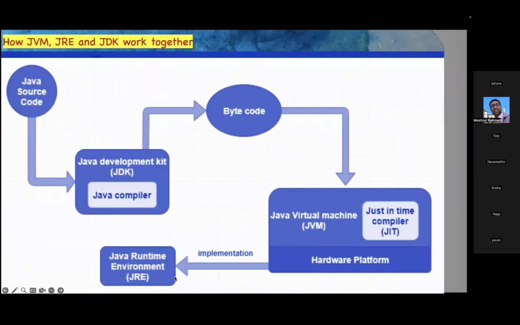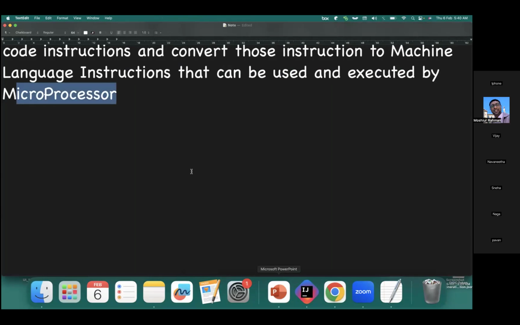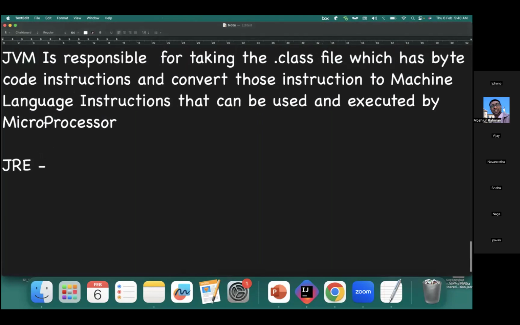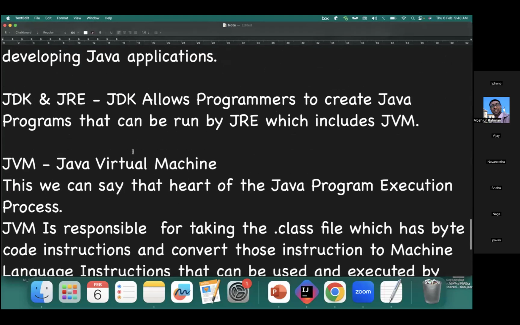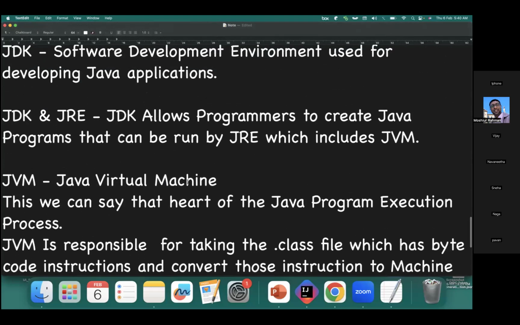Now if I want a one-liner definition so that it is easy: what does JVM mean? We know JVM. What does JRE mean? JDK is what can be run, which includes JVM.